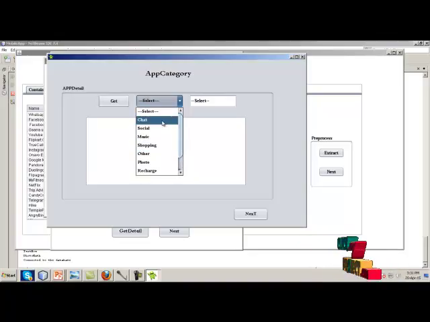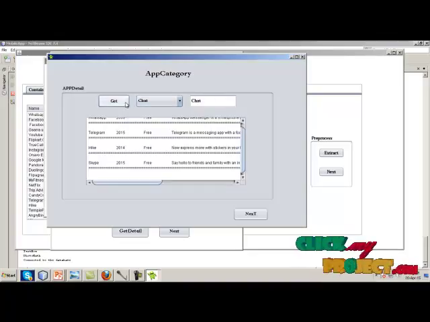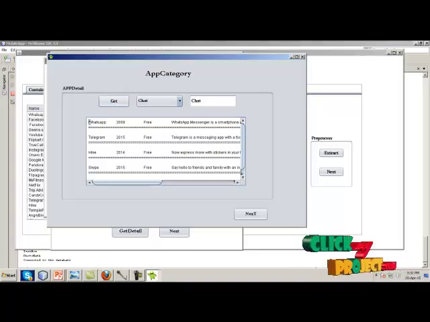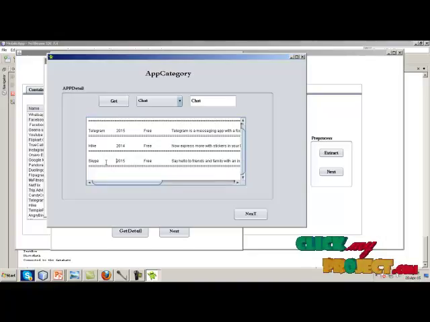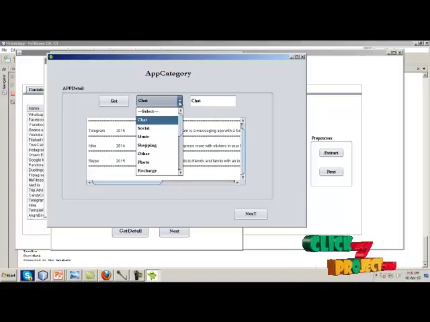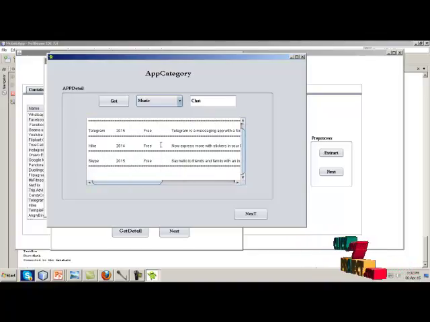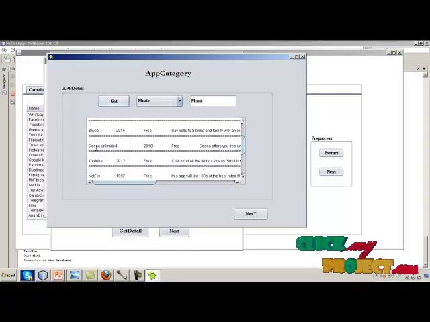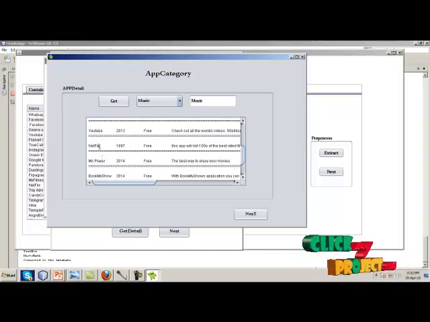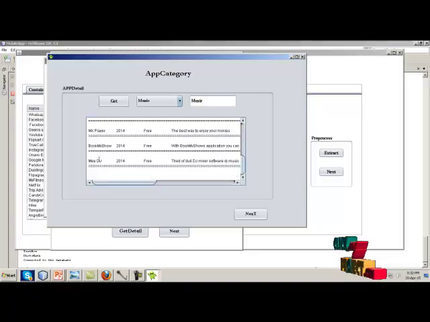When I click on chat, I can get the chat apps. These are WhatsApp, Telegram, Hike and Skype, which come under the chat category. Next I am going to select music, and I can get Ganna Unlimited, YouTube, Netflix, MX Player, BookMyShow, like that I can get the data.